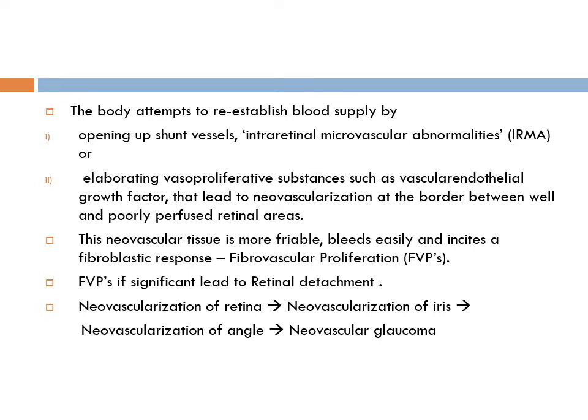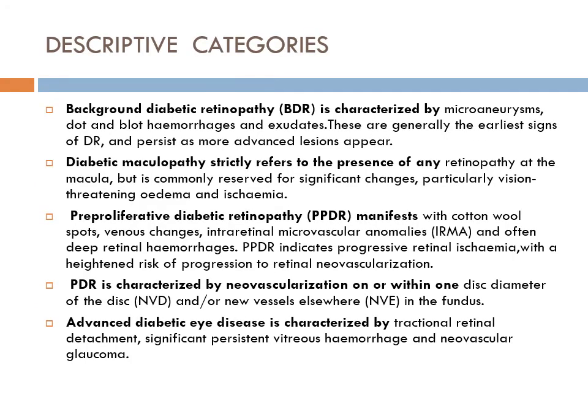So if you are asked what are the blinding complications of diabetic retinopathy, the blinding complications include vitreous hemorrhage, recurrent vitreous hemorrhage, tractional retinal detachment, and neovascular glaucoma. So these are blinding complications. In addition to that, you must remember that diabetic patients suffer from mild to moderate vision loss. This mild to moderate vision loss is because of macular edema.